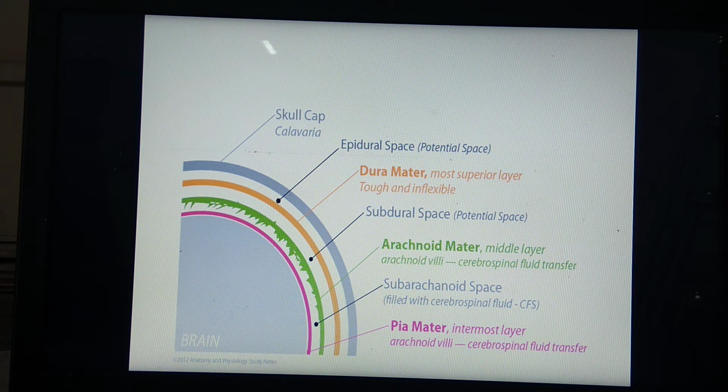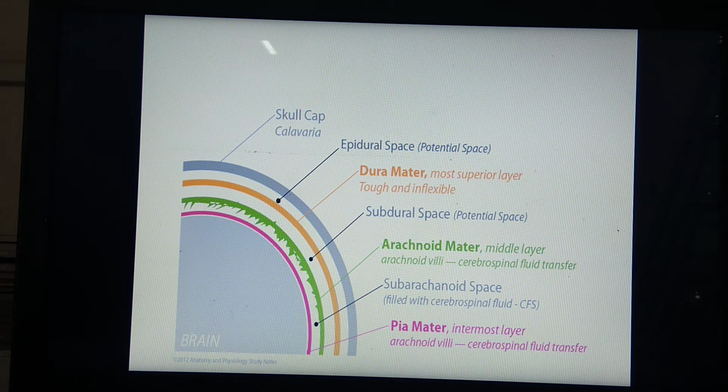Secondly, it maintains constant pressure inside the cranium. Thirdly, it helps in exchange of nutrients and waste between blood and brain tissue. And it helps in supply of oxygen to the brain. One more important function is there. It protects the brain from desiccation, that means providing, we can say, moisture to the brain also.